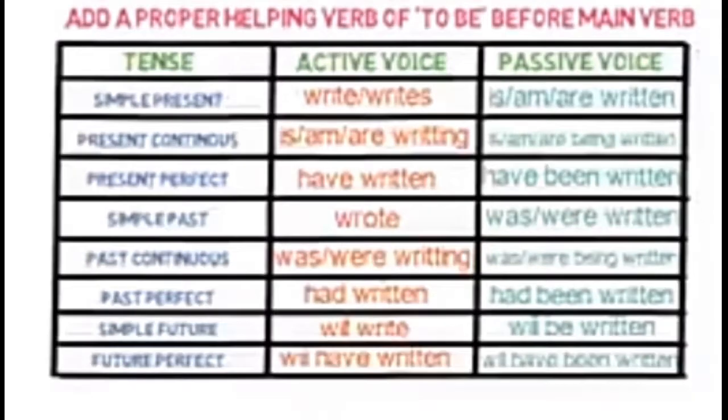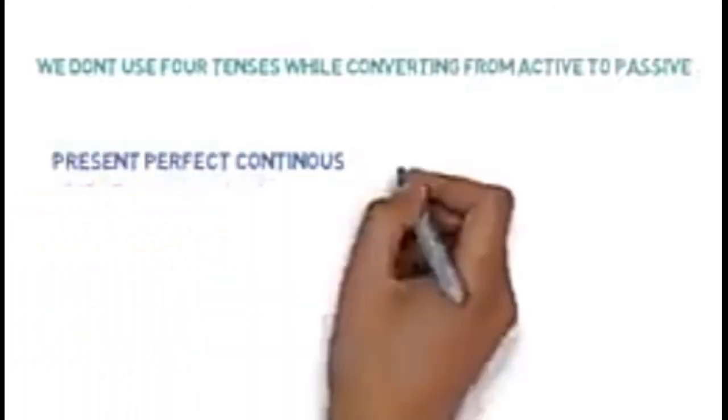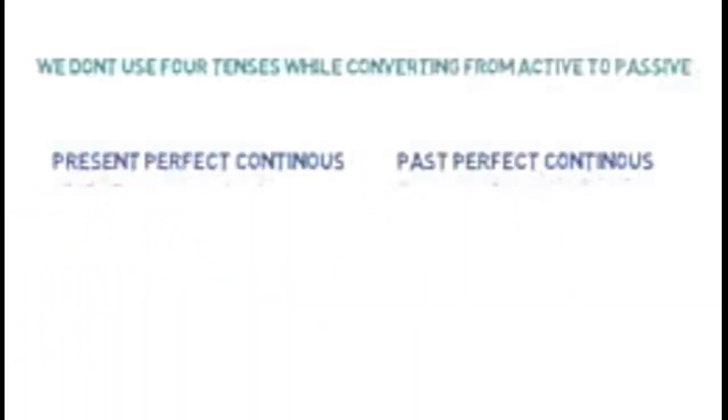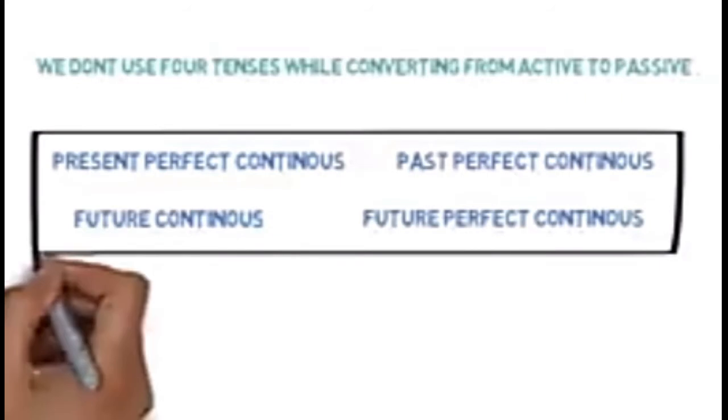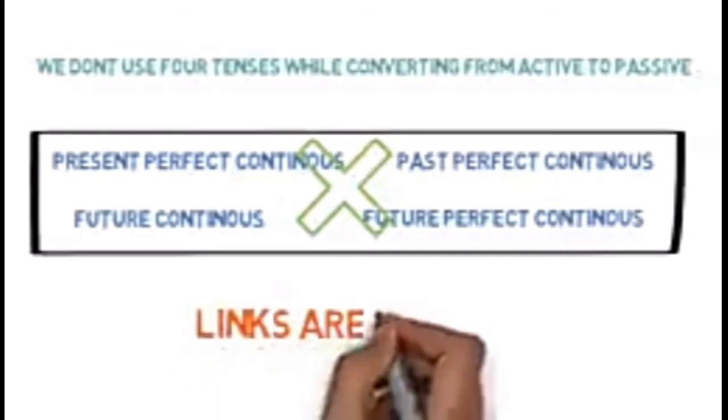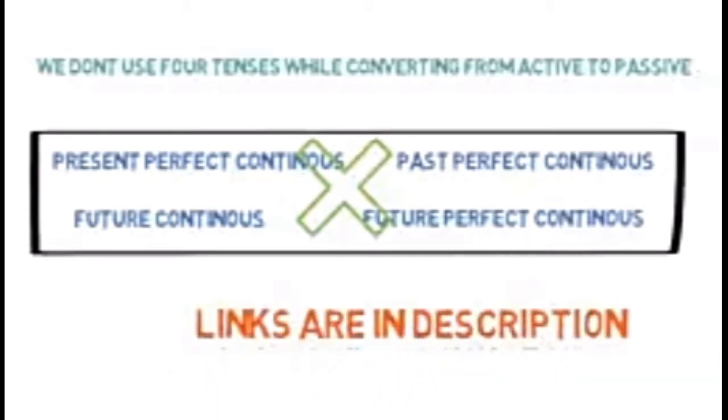Now you must have noticed that we haven't used 4 tenses, which are present perfect continuous, past perfect continuous, future continuous and future perfect continuous. In English grammar, we don't convert sentences of these tenses to passive as it is not grammatically correct. For more understanding about tenses, please watch the playlist on all tenses. Links are in the description. Now we will see examples of each of the 8 to make things clearer.